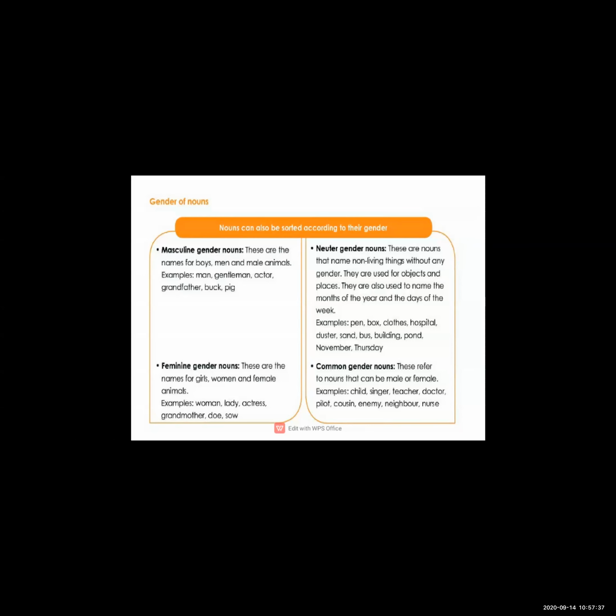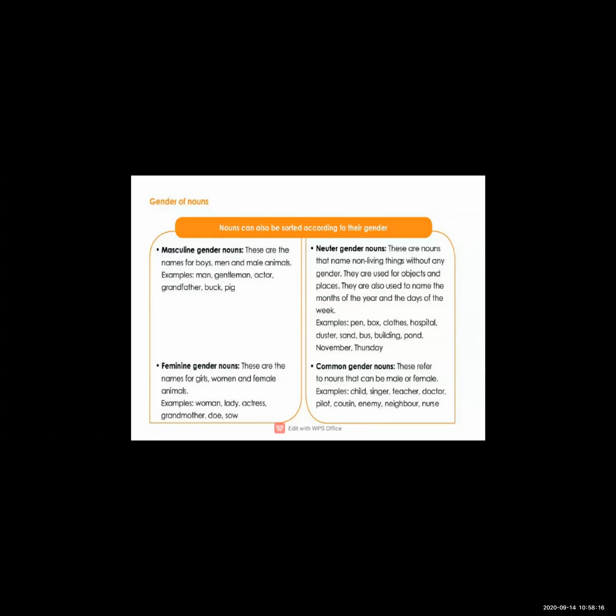Now the next one is the neuter gender. What is the meaning of neuter gender? Neuter gender means when you cannot refer to either male or female. These are nouns that name non-living things without any gender. They are used for objects and places. They are also used to name the months of the year and days of the week.